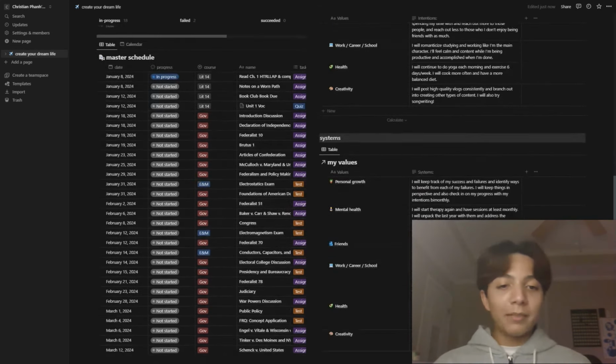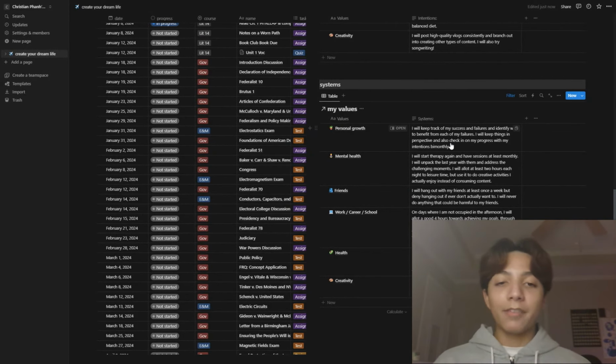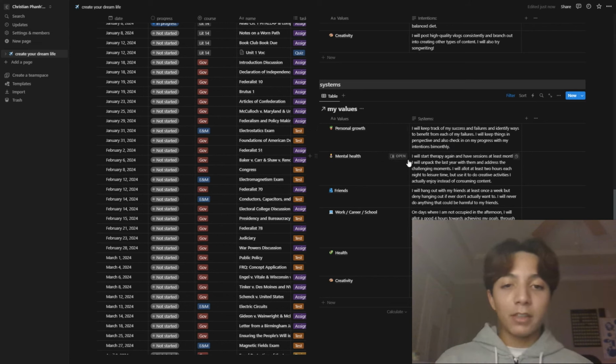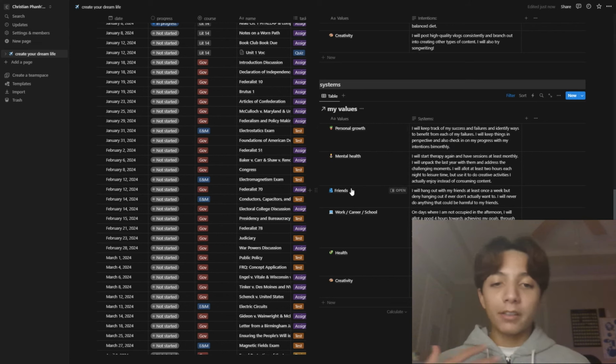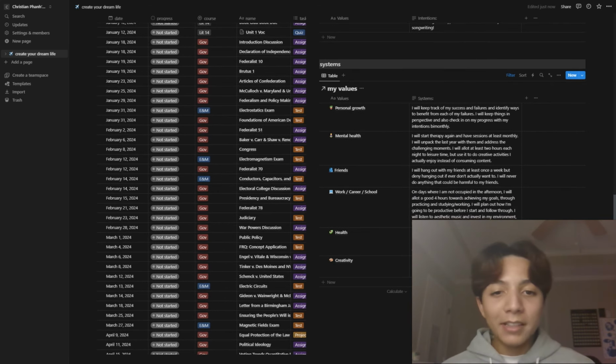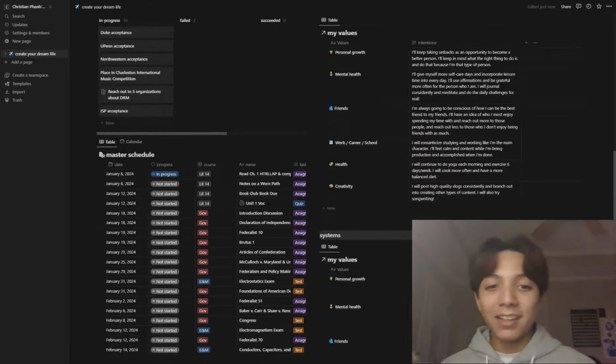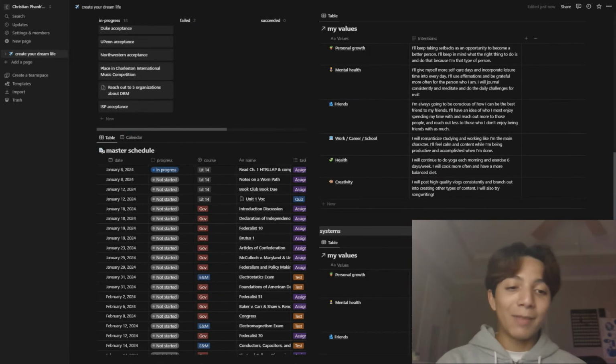And then even more specifically, we have our systems for those values to really make those intentions come to life. And that would be across personal growth, mental health, your friends, work, career, school, health, and then creativity. So did I add in these categories? Maybe I did. I don't know if friends was there before. I modified it in some way. I can never keep track of this, but I definitely want to revisit this at least every month and check in on my progress, and how much I adhere to these goals.